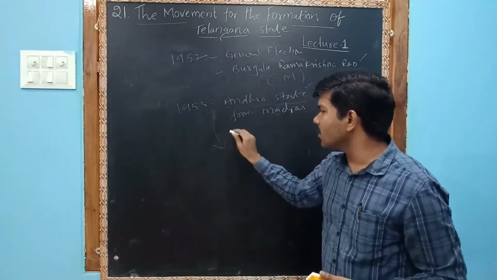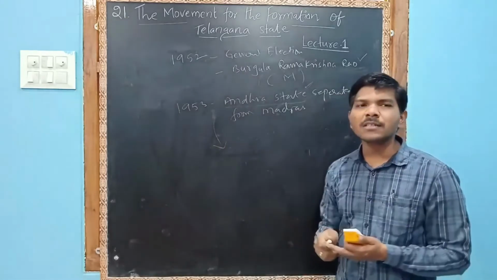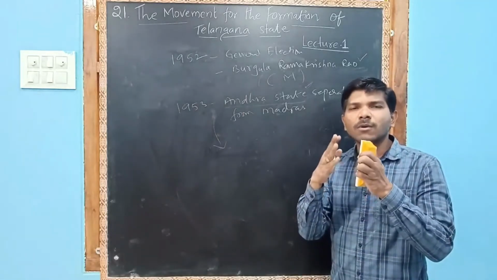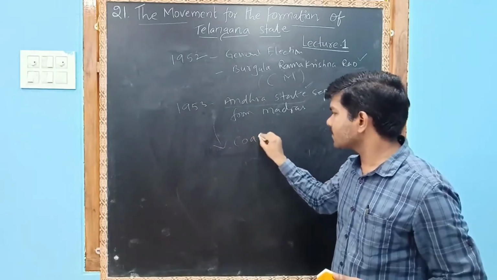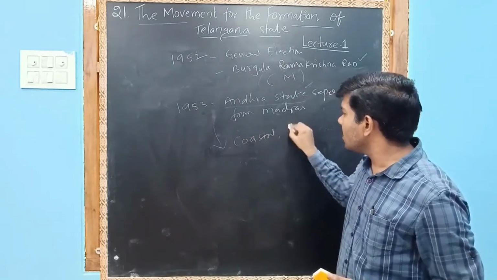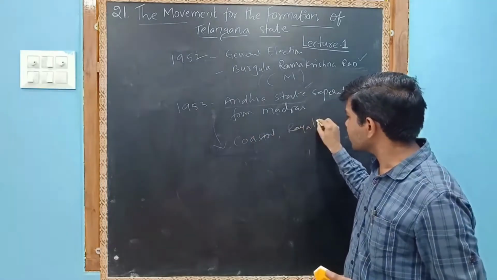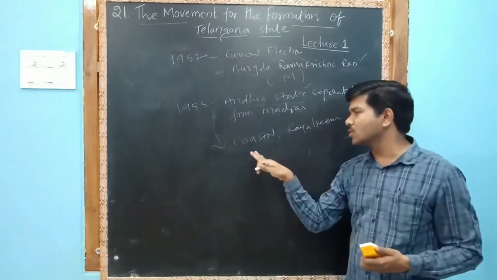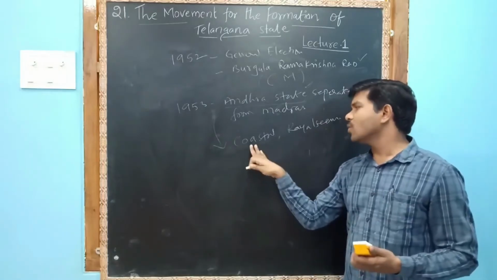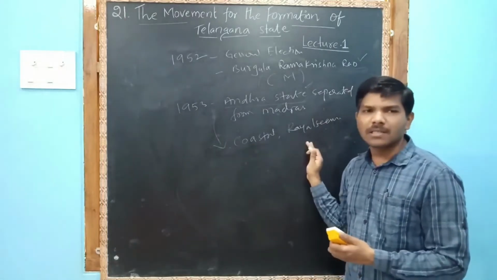This Andhra state was composed of two regions. One is coastal Andhra, and one more is Rayalaseema. It includes two famous regions: coastal Andhra and Rayalaseema.